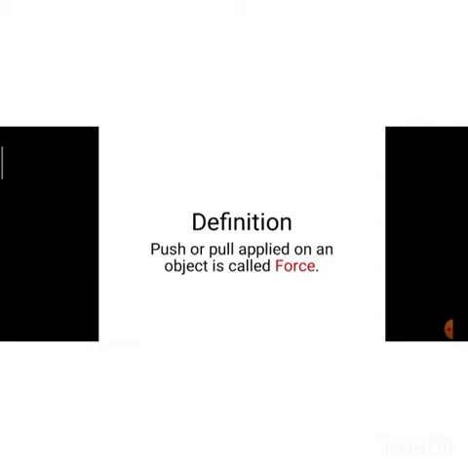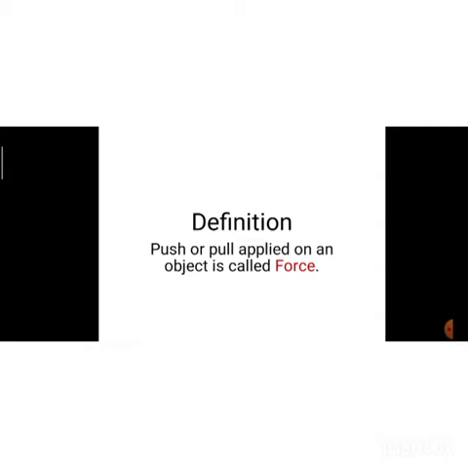By the application of force only an object can move. So push or pull applied on an object to bring changes into that, change in its position, sometime to change its shape, sometime to change its direction, that push and pull is known as force. Very simple definition, push or pull applied on an object is called force.